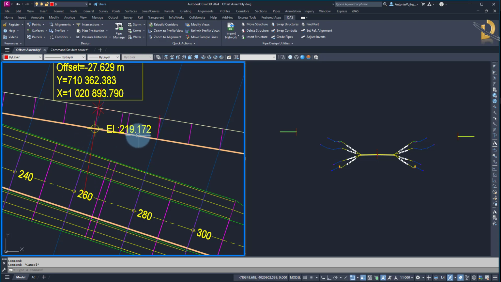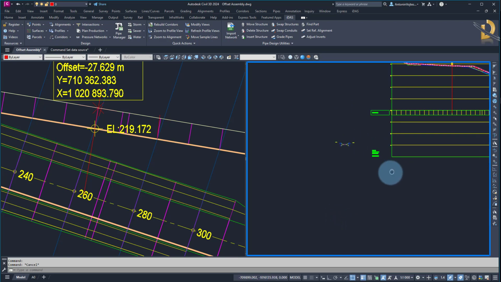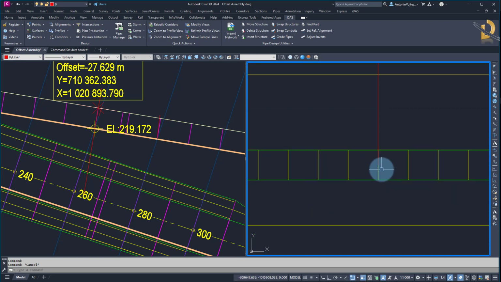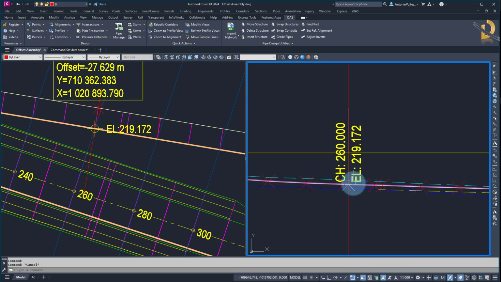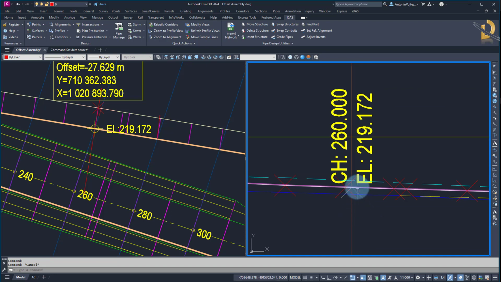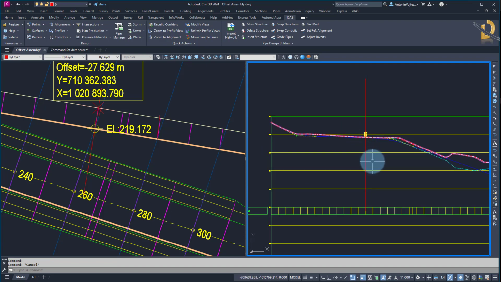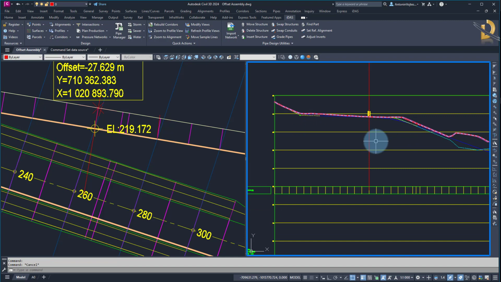So if there is a level 219.172, I will go to long section, add a change to 60. Let me zoom in there, and you can see the elevation is exactly the same, 219.172. So this is exactly as it should be.